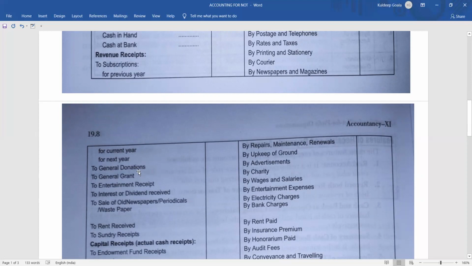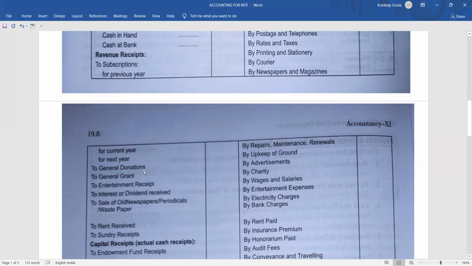Remember that sometimes general donation is not taken as revenue receipt, rather it is taken as capital receipt. When and how? Sometimes when the amount of donation is very huge, say 10 lakh, 25 lakh, 30 lakh, you generally prefer to use that money for a capital purpose.